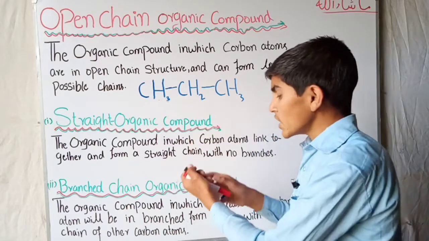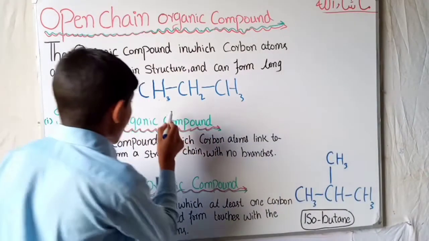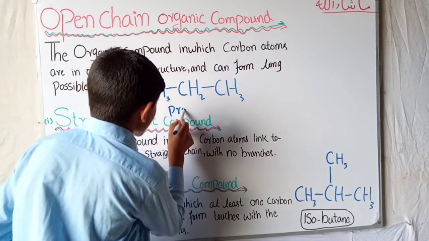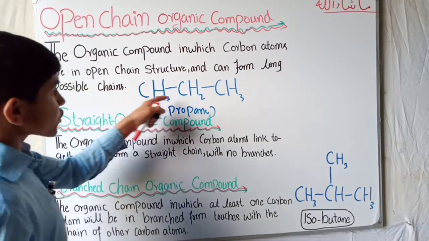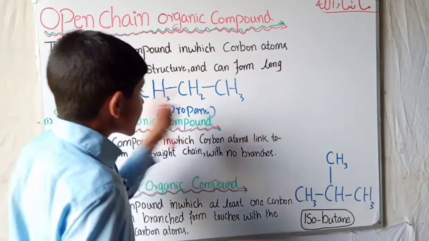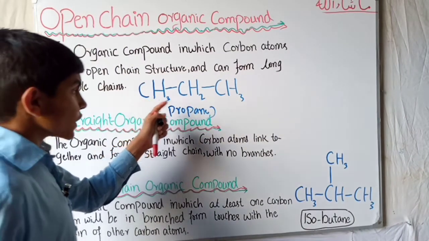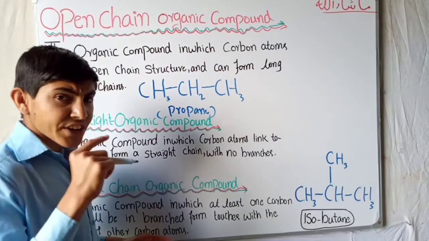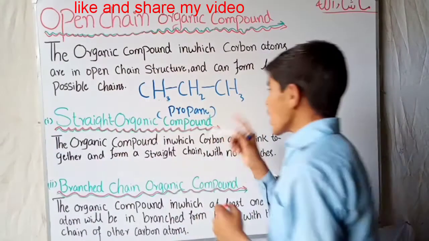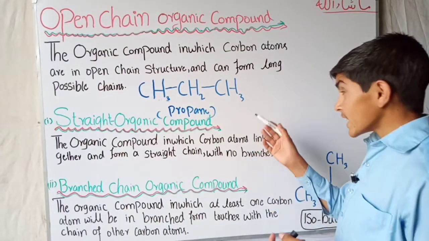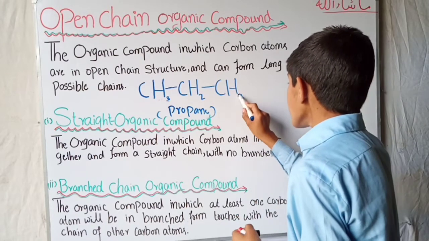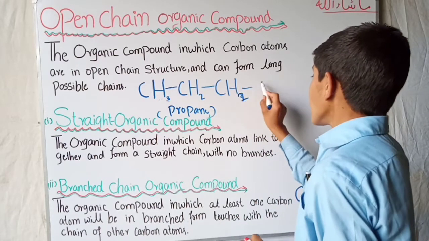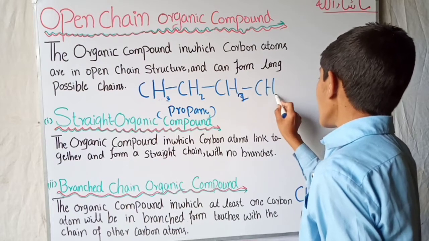Like I have taken here, this is propane, you can see CH3, CH2, CH3. And if I want to make it butane, I will add another CH2 and then another CH3.